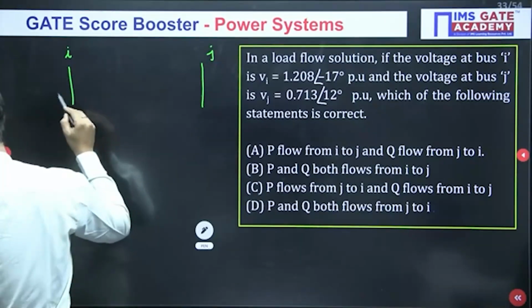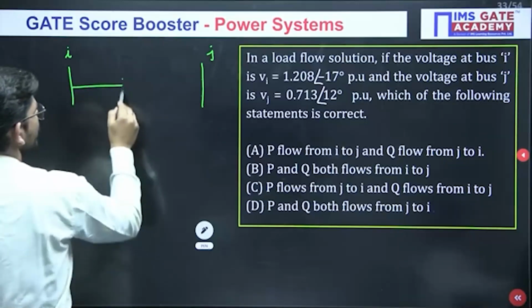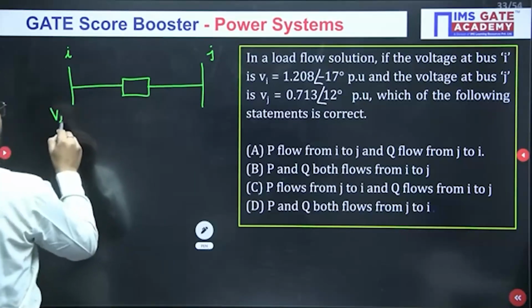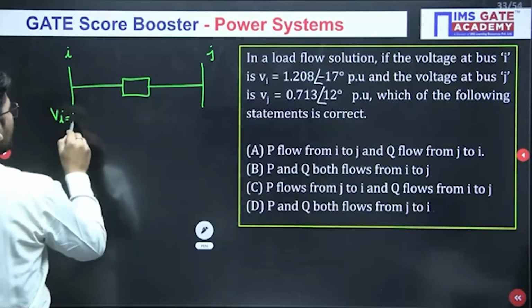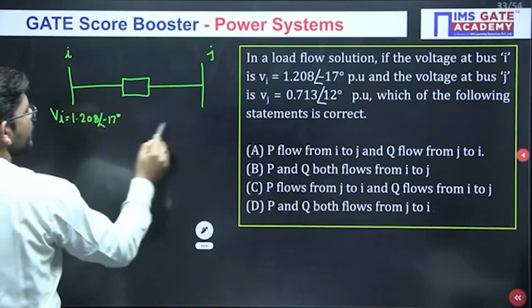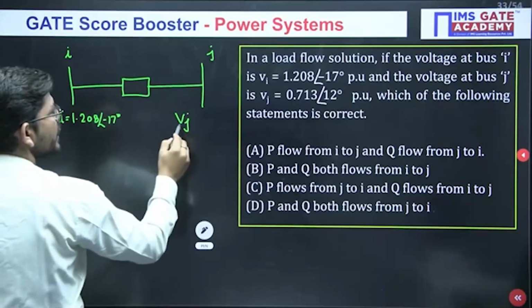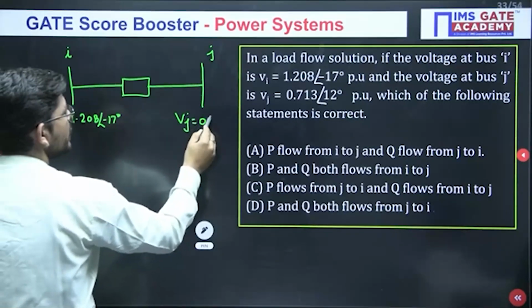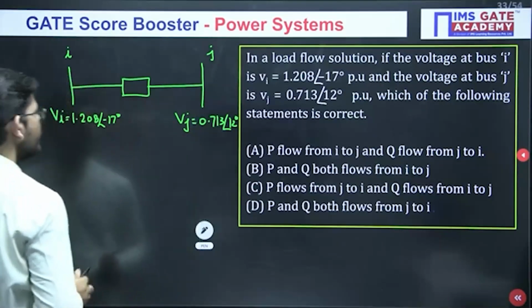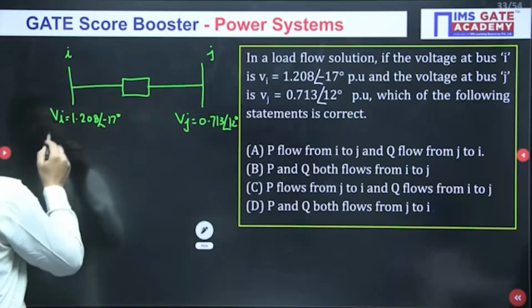We have 2 buses, bus number I and bus number J, and they are connected with some element with each other. What is V of I? This is 1.208 angle minus 17 degree. What is V of J? This is 0.713 and angle is 12 degree. Just see, regarding P and Q, we have to comment.